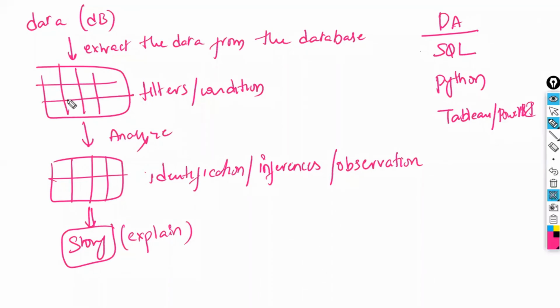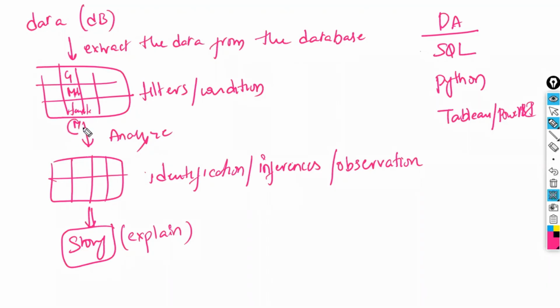Of course, the data will have some missing values. For example, I asked your gender. Some students will write male clearly, some students will write female clearly, and some students will write just M. What is meant by M? M is male only, both are the same. But if you analyze the data, M will be a different category and male will be a different category, which is going to lead to a wrong interpretation.